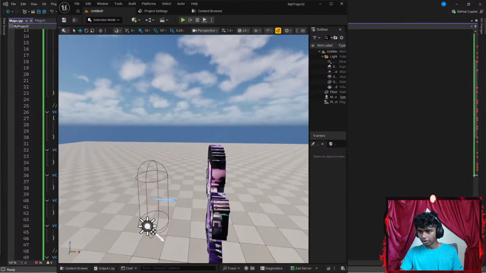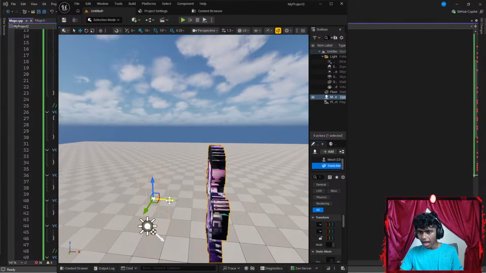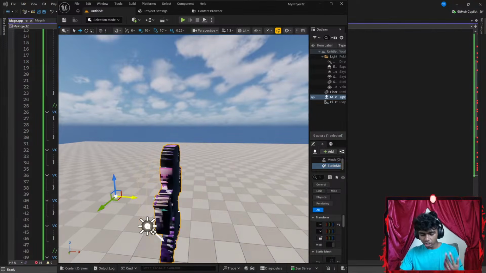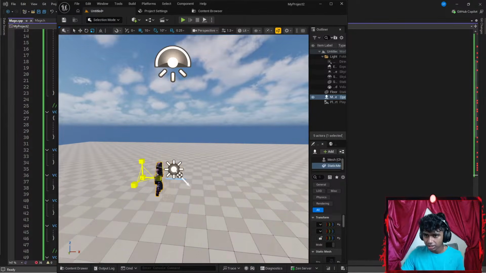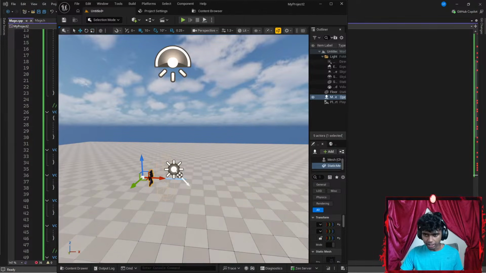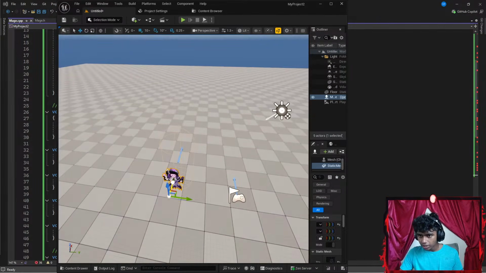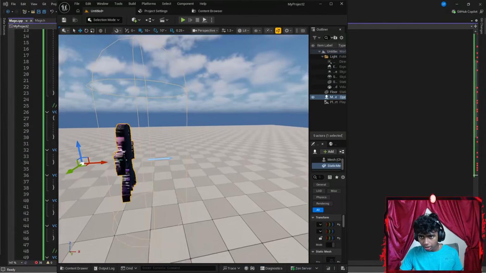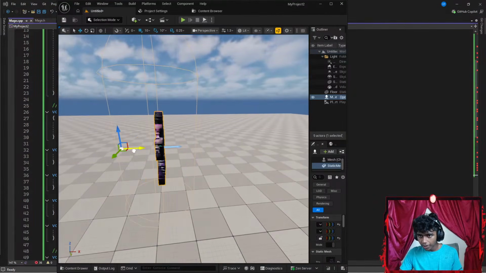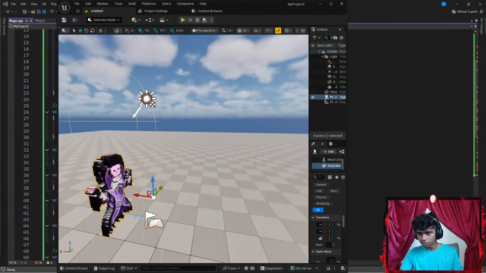Okay, now I'm going to go ahead and select this. I want to go with my static mesh only. I'm going to go ahead and move my static mesh here. But before that, let's click R and decrease its size a bit. There, that should be good. I'm going to hit W. Let's go a bit in front. Okay, let's get it to the back. I want to get it inside the capsule here. Yep, that's good. Let's get it a bit more back. There we go. Okay, now it is a pretty small mesh here.